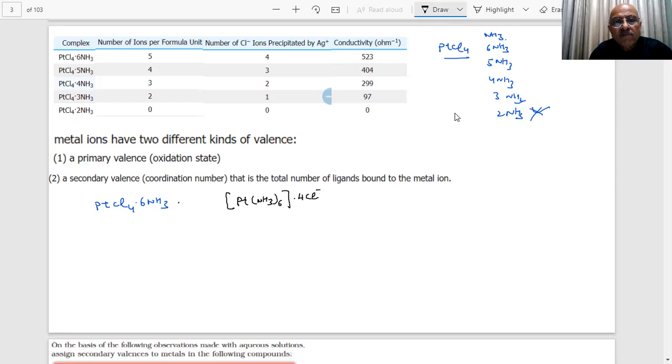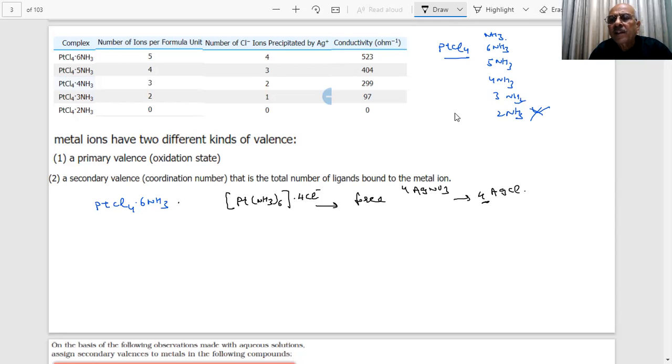That means, students, that this platinum has 6 NH3 molecules joined with platinum, forming some bond. And these, when I write outside the bracket, are free. As soon as you put it in water, they will just go with the water. They are inside, but they are not coming in the water. So you will put AgNO3. What will happen? You will need 4 of this to form 4 of AgCl. That is what you are getting, the number of chloride ions.